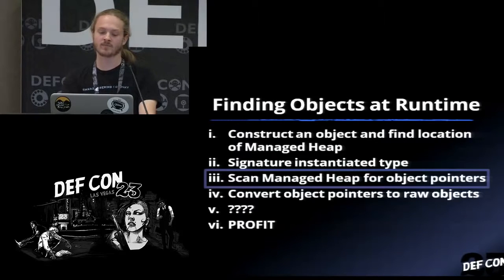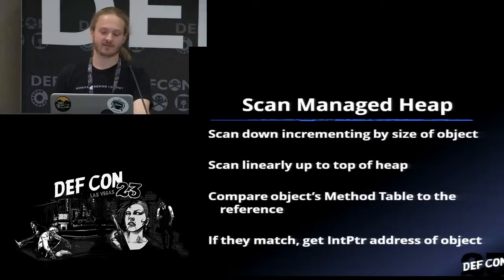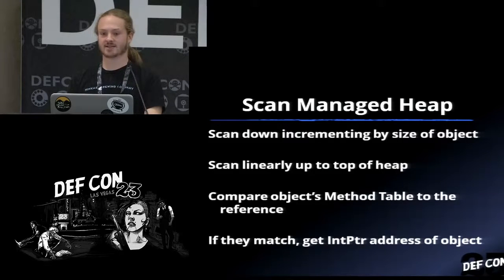So now that we have an object and we've signatured it, it's time to scan the managed heap. Like I said, this is somewhat of an approach to how the Volatility guys do pool tag scanning. The way that they typically do things is they'll brute force through memory with a specific structure and enumerate on top of memory that structure to make sure that the thing that they're looking for matches whatever piece of memory they found.